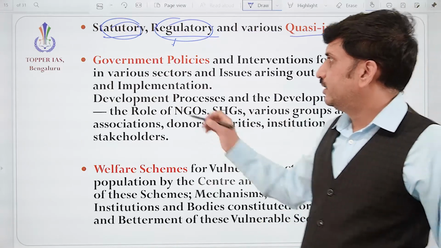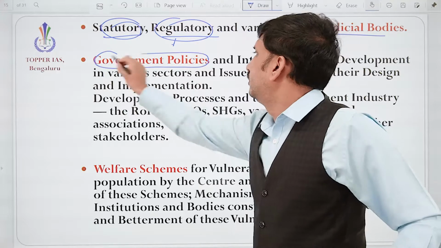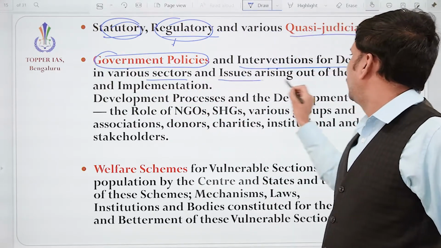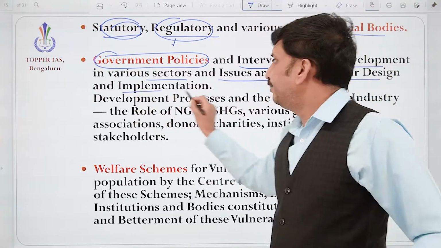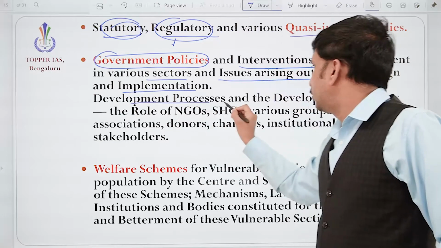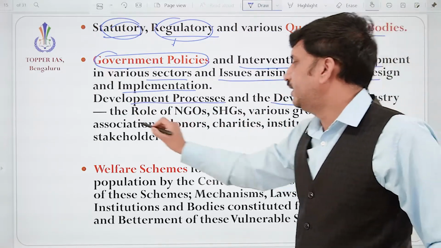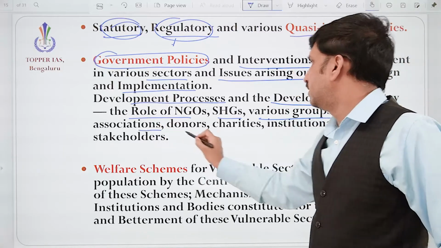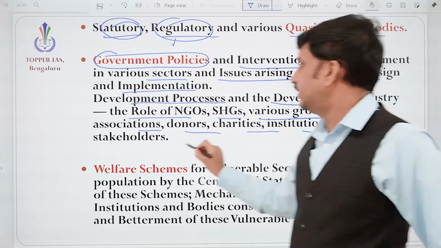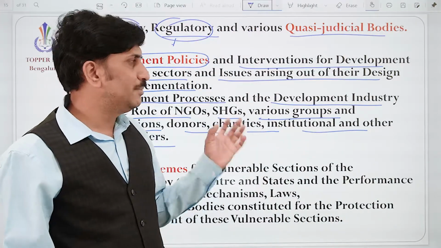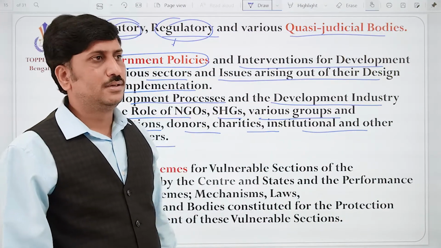So here, the government policies and interventions for the development in various sectors and issues arising out of their design and implementation. Okay, and it says development processes and the development industry, the role of NGOs, self-help groups, various groups, associations, donors, charities, institutions, and other stakeholders. As we said, social justice is not just possible with government.